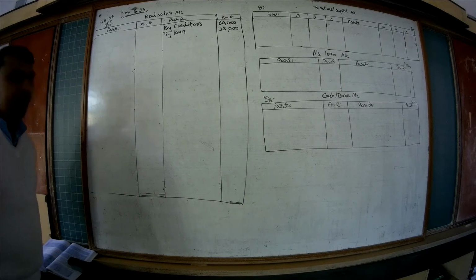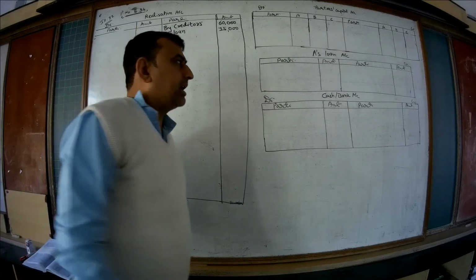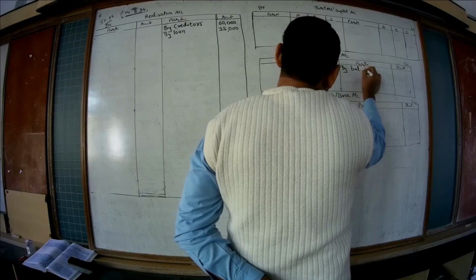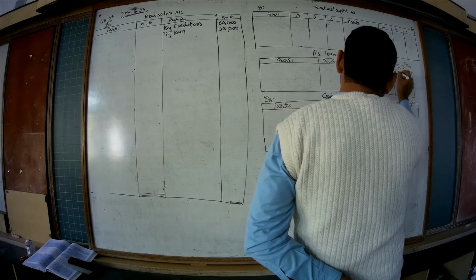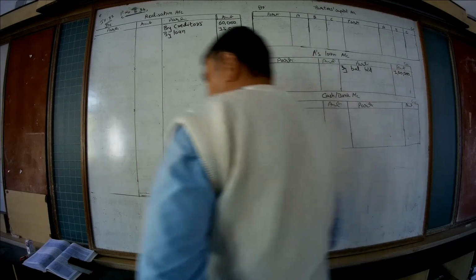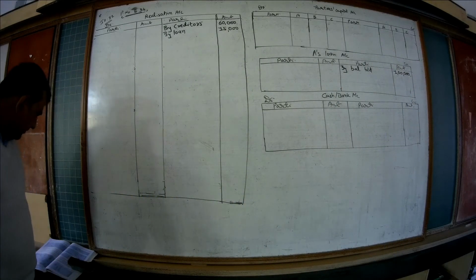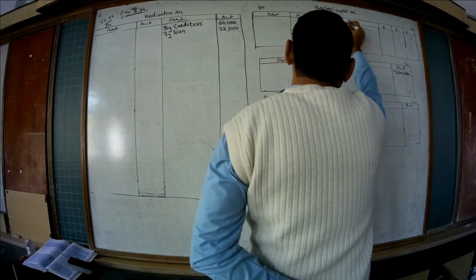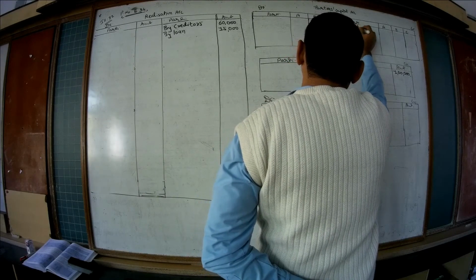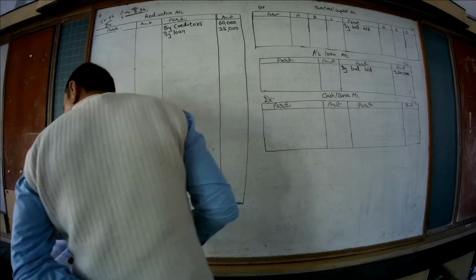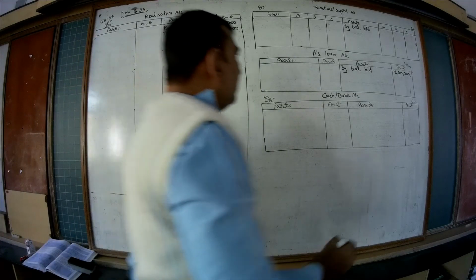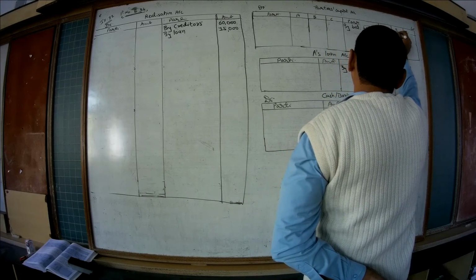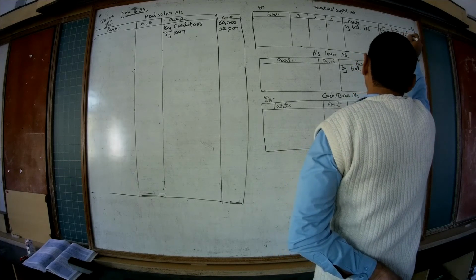Then loan by A, we will transfer the balance of A's loan account in A's loan ledger on the credit side by balance brought down. The balance of the loan from A is 1 lakh. Is it clear? Then we are given the balances of the capital accounts. We will transfer the balances to the capital account credit side by balance brought down: A 2,75,000, B 1 lakh rupees, and then C 70,000.